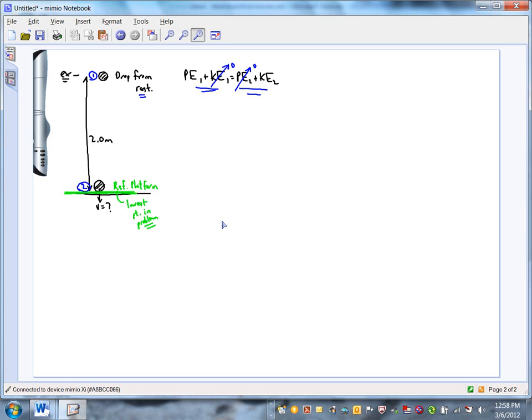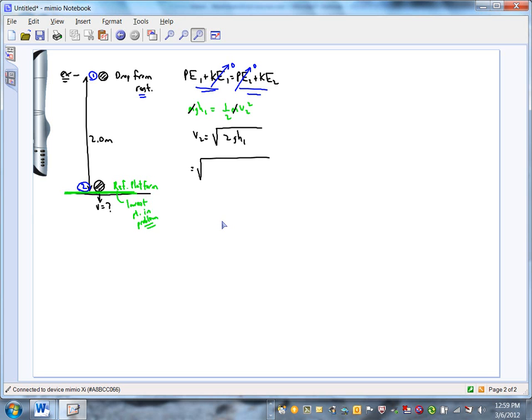All right, once you've done all that, it's just a matter of plugging into the equation. Potential energy at 1 is mgh1, because potential energy is mgh. Kinetic energy 2 is 1/2 m v2 squared. And since m is on both sides of the equation, we can divide that out. And we're left with v2 is just the square root of 2g h1.